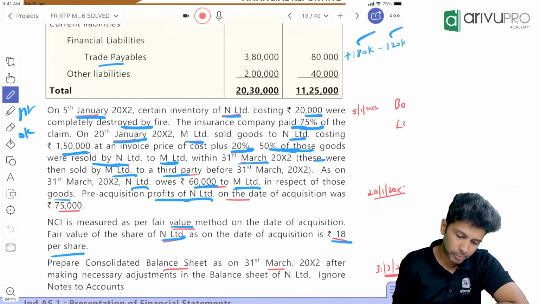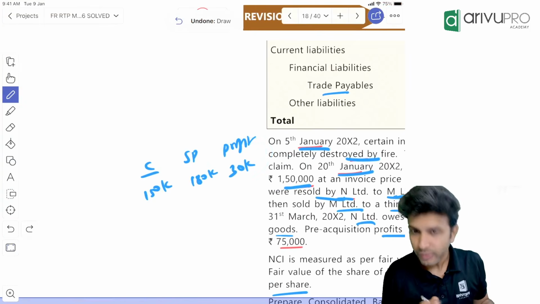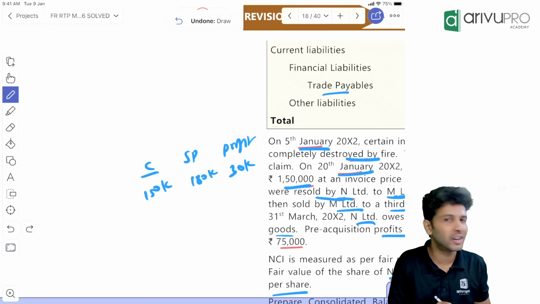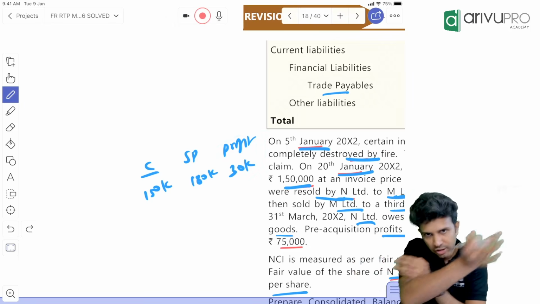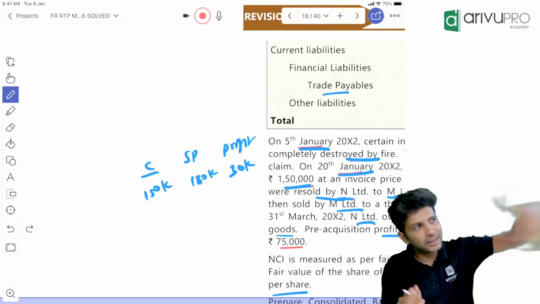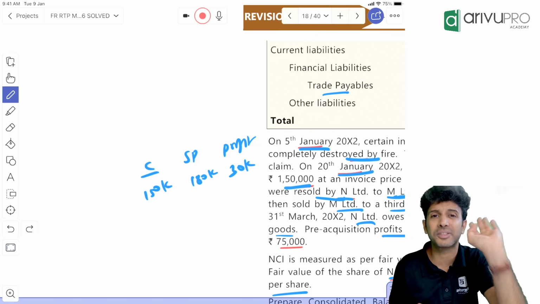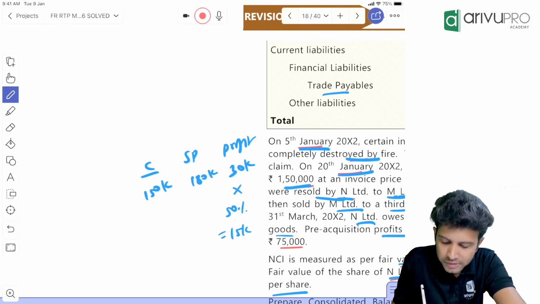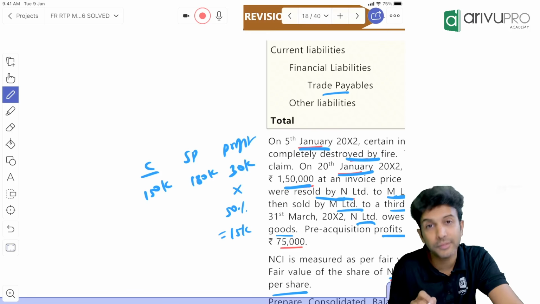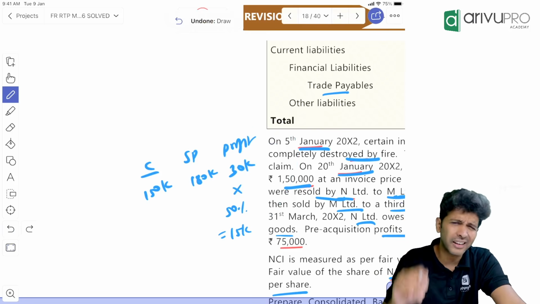Eliminate the unrealized profit. So how much to eliminate? 30,000? Don't eliminate 30, as it's not 100% of the goods subsidiary has. Of the goods parent sold to subsidiary, 50% was sold on to a third party. So how much goods are really remaining with subsidiary? Only 50%. So you have to eliminate only 50% of the total profit, which is how much? 30 times 50%, which is 15,000. You can calculate whichever way you want.